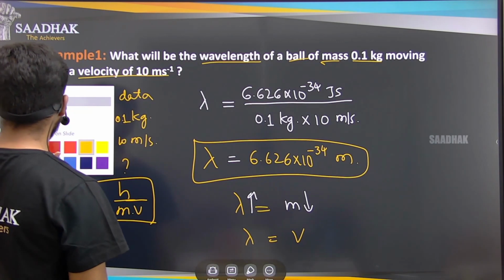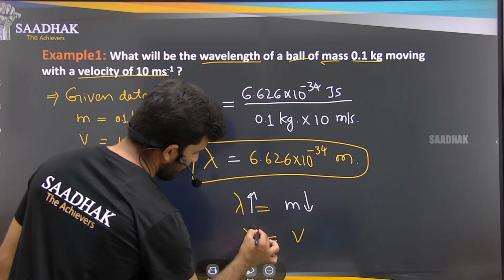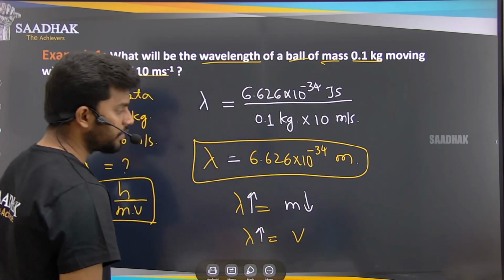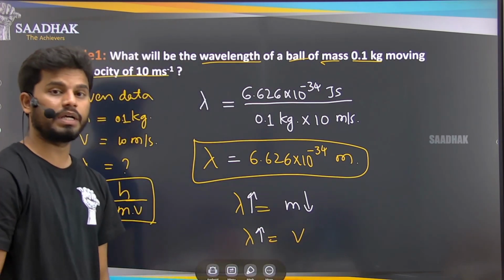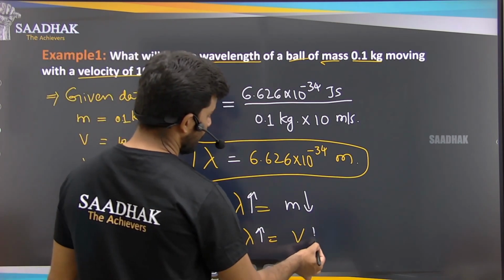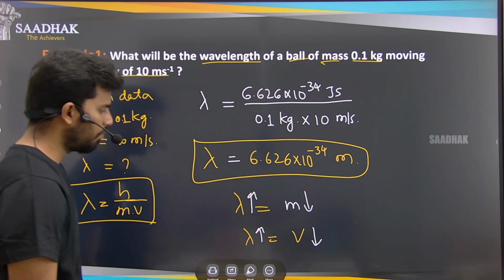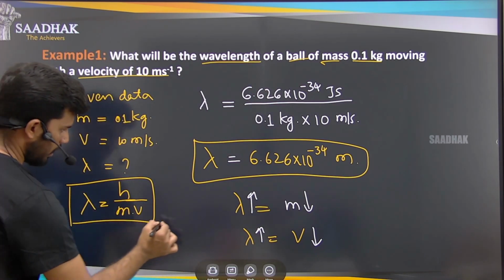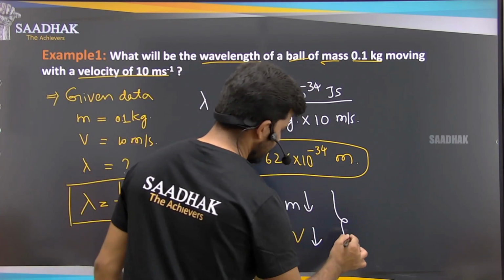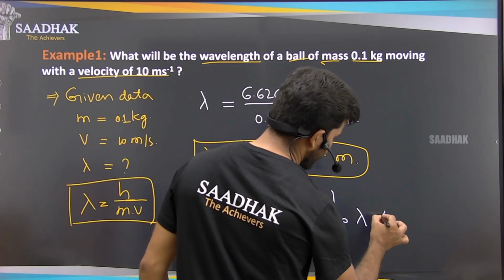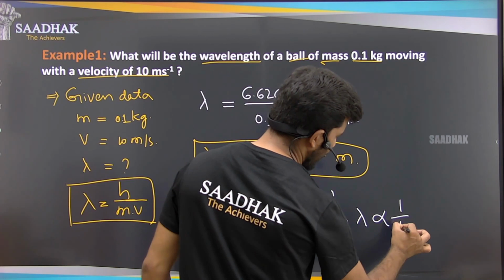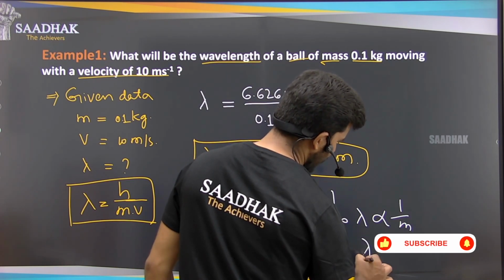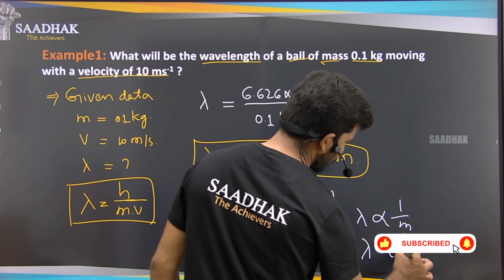The velocity. So what is the relation here? This lambda will decrease when the velocity is increasing, and it will increase when the velocity is decreasing. Lambda is inversely proportional to mass as well as inversely proportional to velocity.